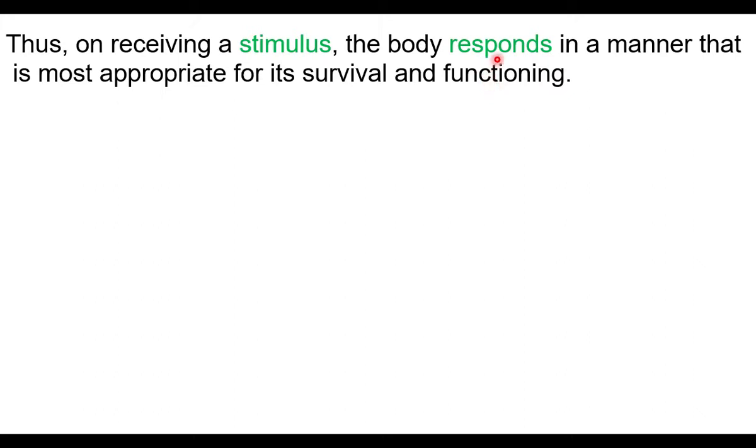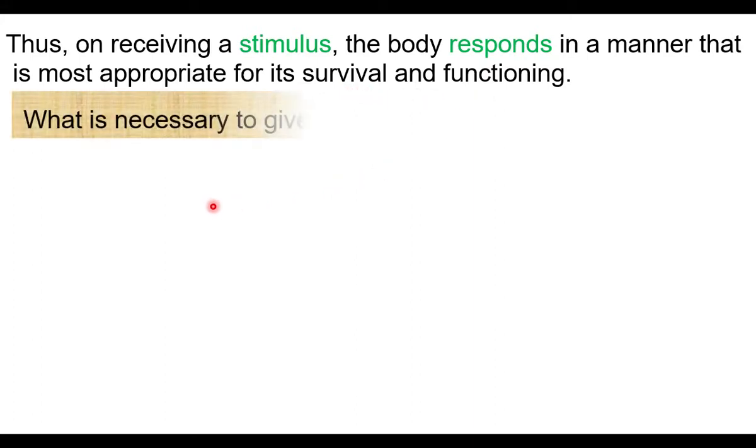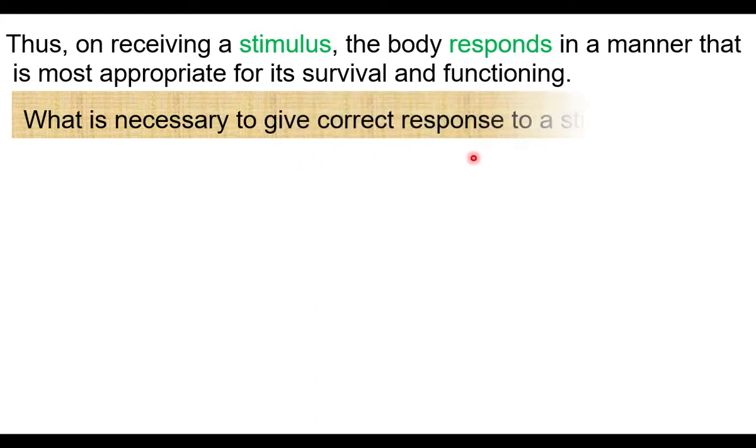The response of the animal or human is most appropriate for its living and functioning. What is necessary to give correct response to a stimulus? To a stimulus, correct response should be given. Then only an organism can live. The body can function.